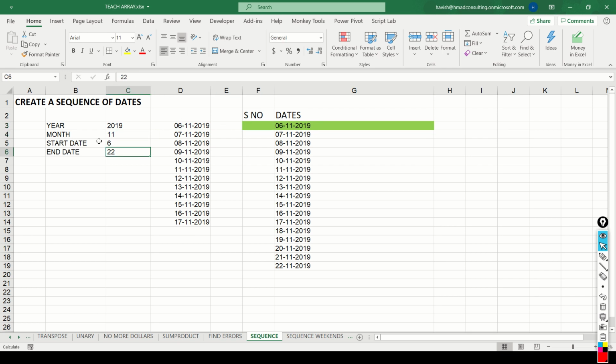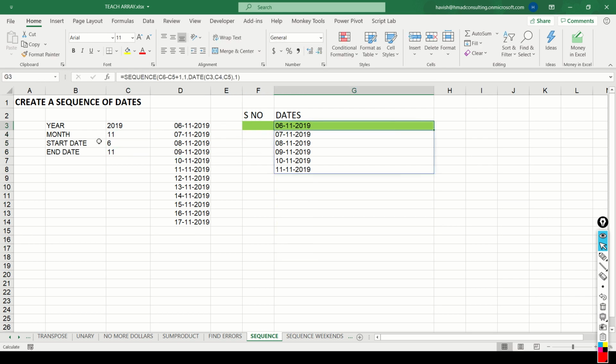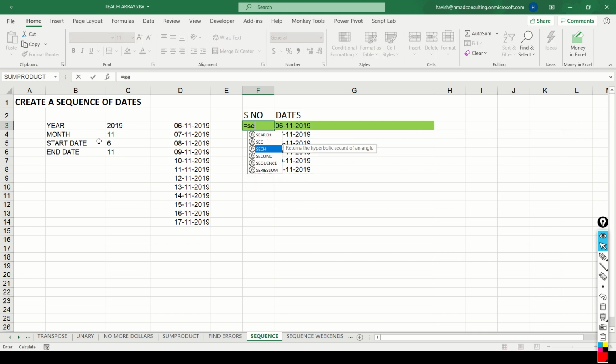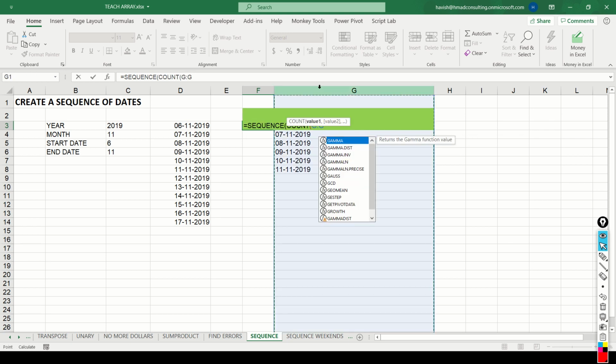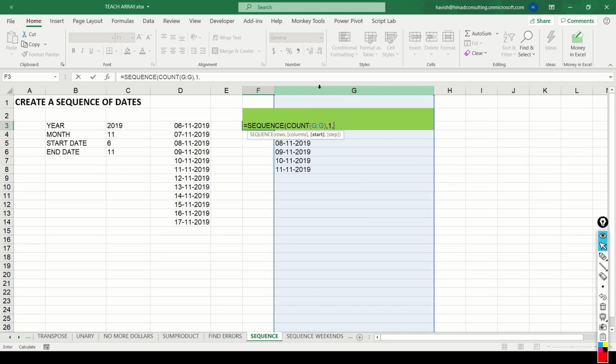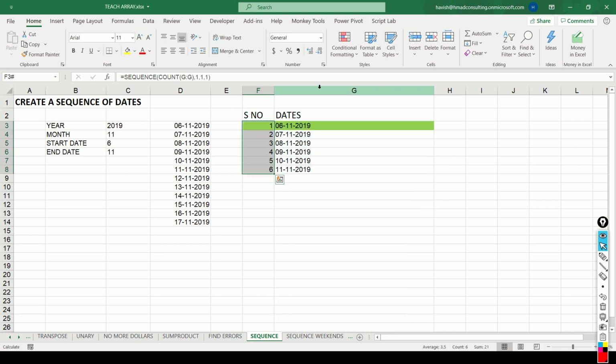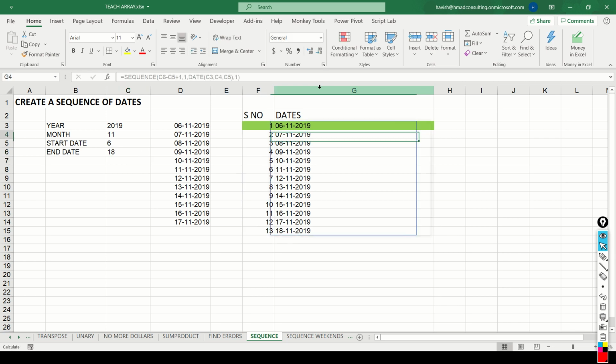But what would happen if you also want to see the serial numbers on the left? Now, because the dates can be changed by the user as and when they want, you obviously want the serial numbers also to come automatically. So we can use the same function called sequence. How many rows do we want? I want to count the number of dates that I have in column G. One column, one is the starting value and one is the counter. And you notice it gives me 6 serial numbers, and whenever my dates increase, automatically the corresponding serial numbers will also increase like this.